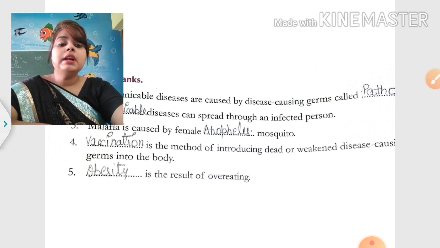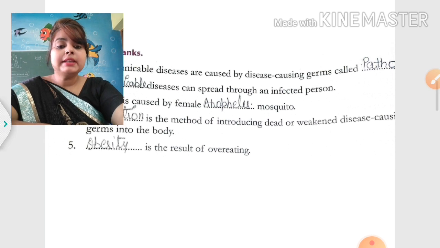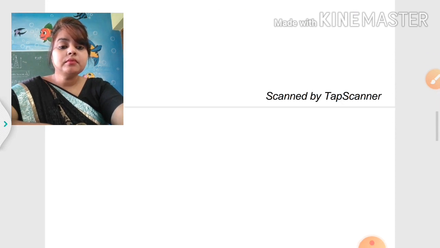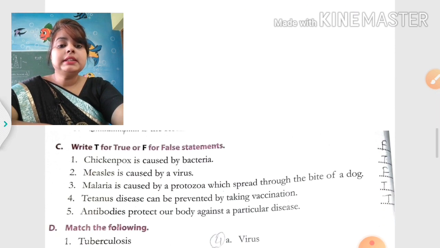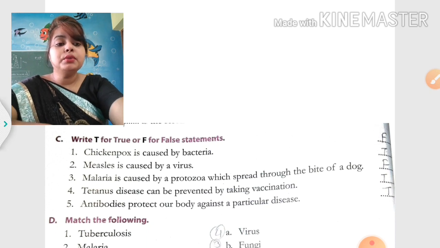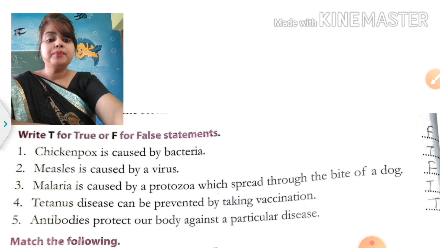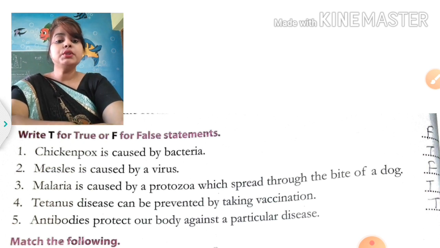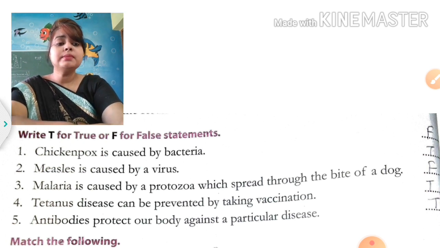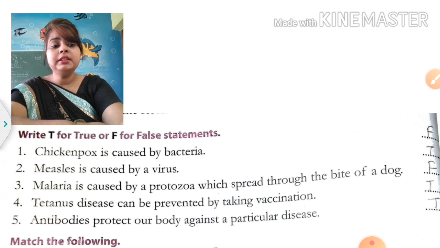Next, write T for the true statement and F for the false statement. So, the first question: chickenpox is caused by bacteria. No, this one is a wrong statement, a false statement. Second: measles is caused by a virus. Yes, measles is caused by a virus. That's why it is a true statement.